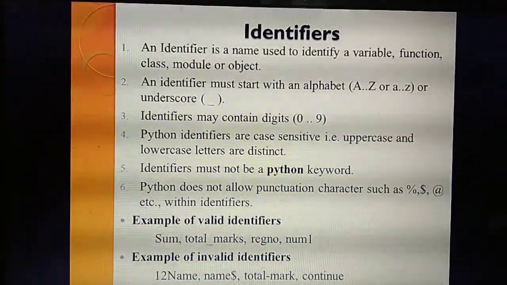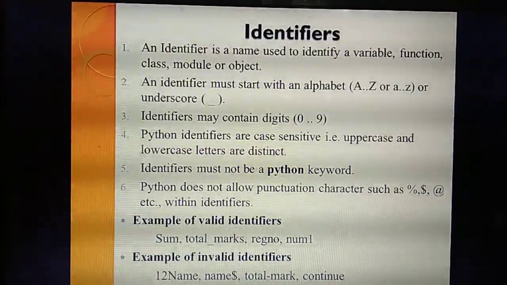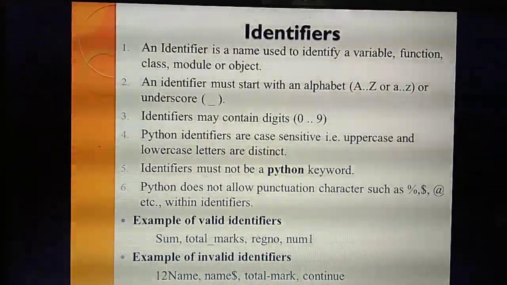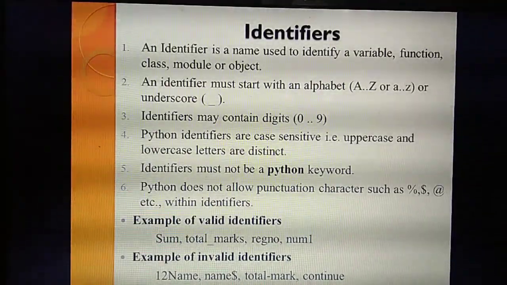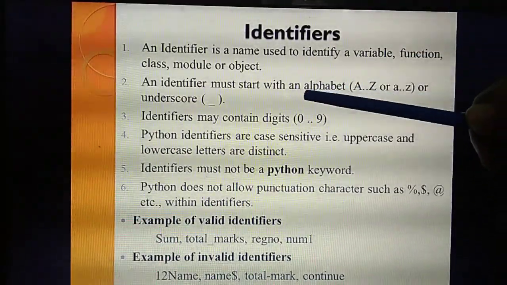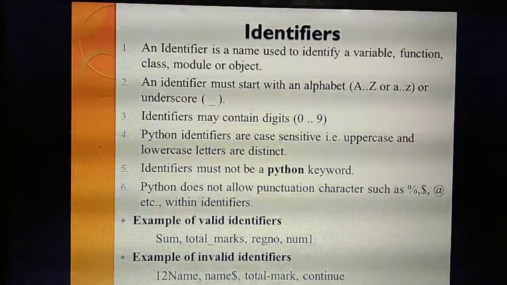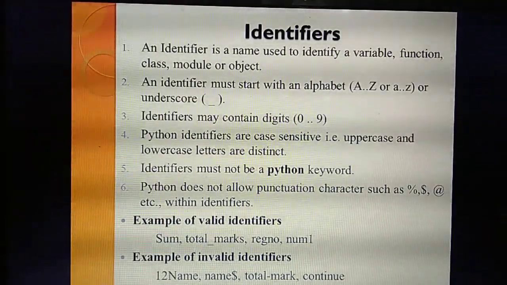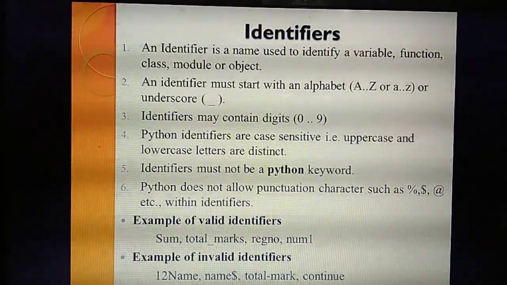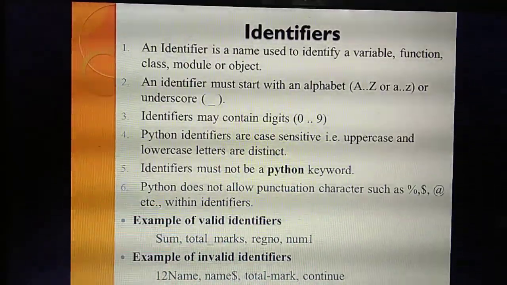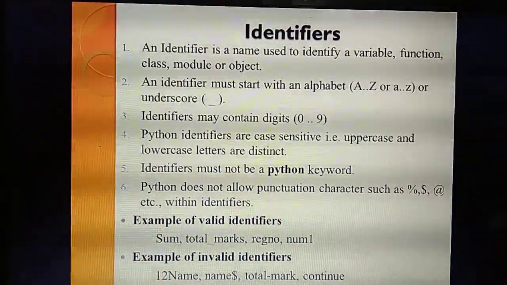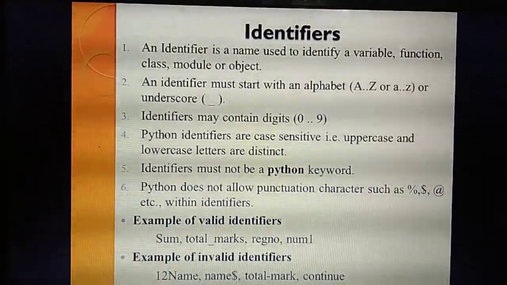Next, these are the rules. That means identifiers should follow these. The identifier always starts with an alphabet, either a capital letter A to Z or a small letter a to z. Or another thing: the underscore symbol can be there in an identifier.